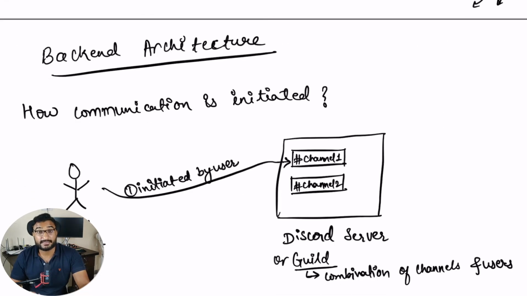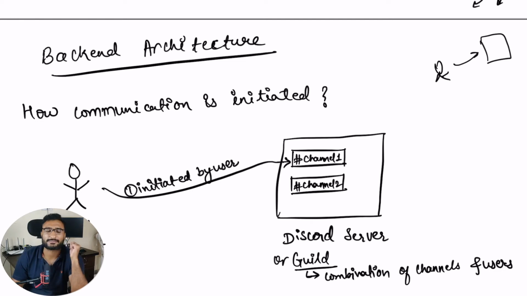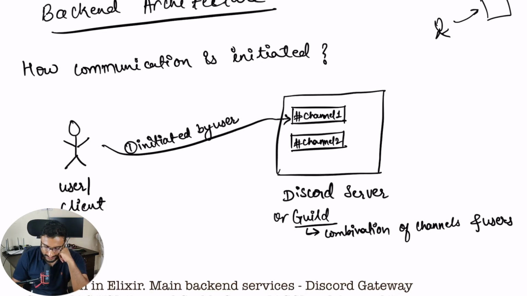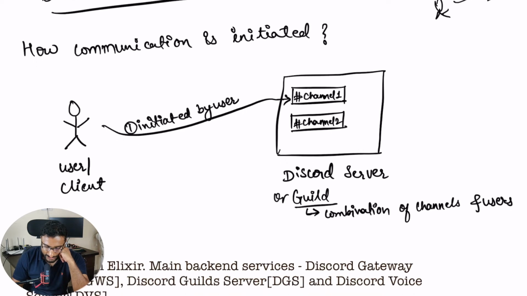So we discussed the client architecture. Now let's move to how the backend architecture looks. When we say client, it is how it looks from the user's perspective. Now from the backend, how it looks from the server's perspective: the servers which are actually helping to carry out this communication between the users. So how does this backend architecture look?